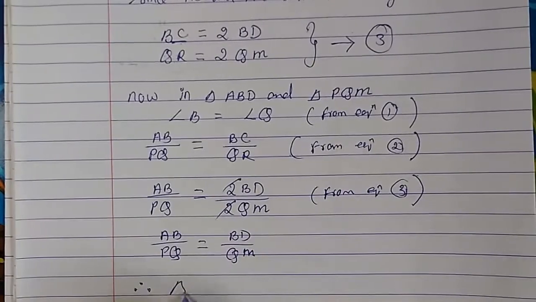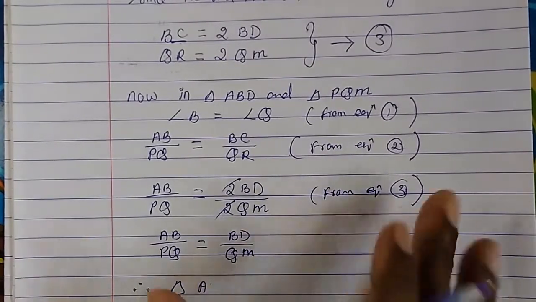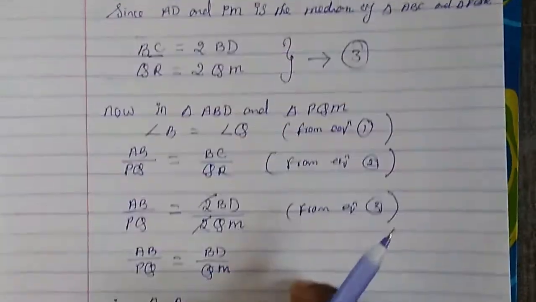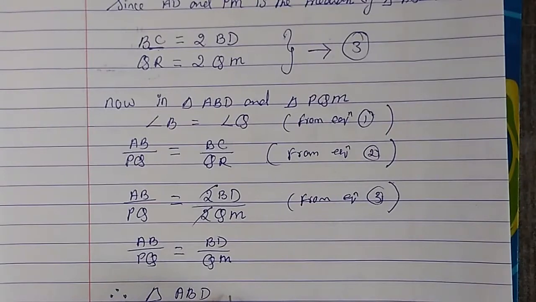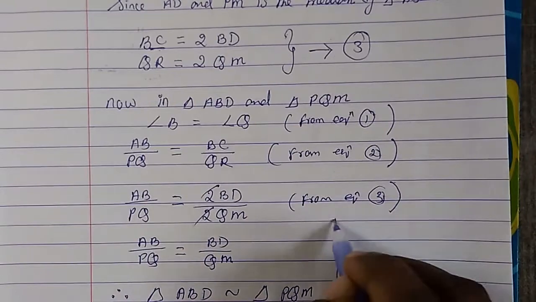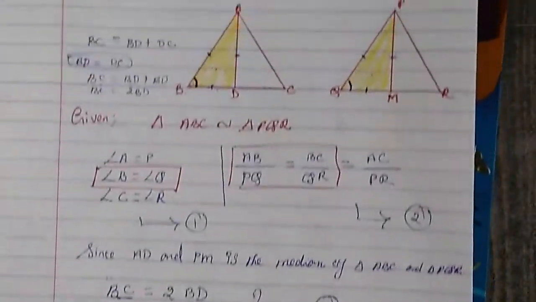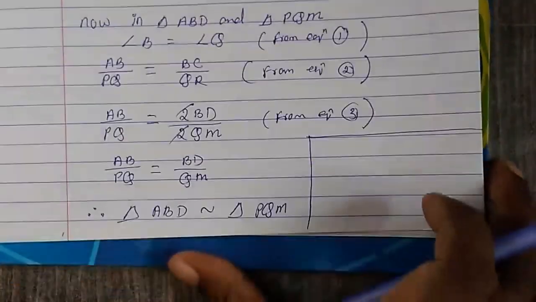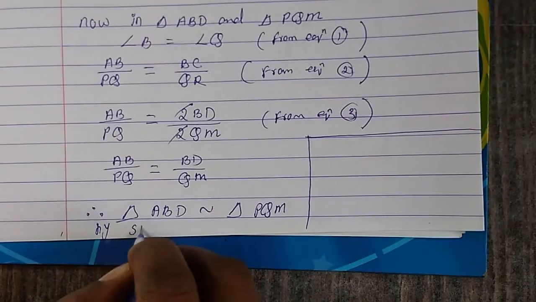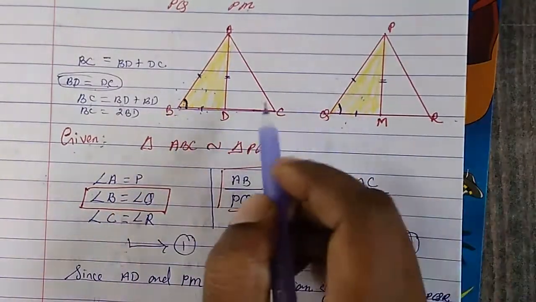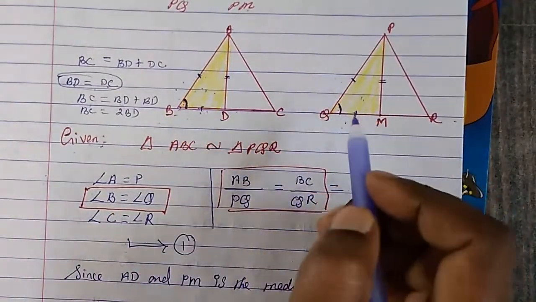Therefore, what triangles did we say? These two triangles. So triangle ABD is similar to triangle PQM. If these two triangles are similar, by the way, we have to write by which criteria. Similar by side angle side, because we have proved side angle side, both the triangles are similar.